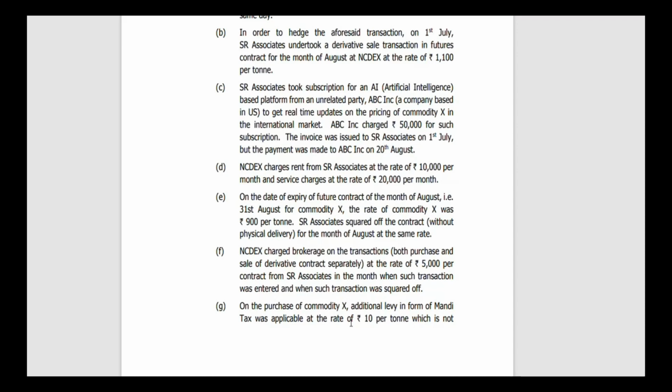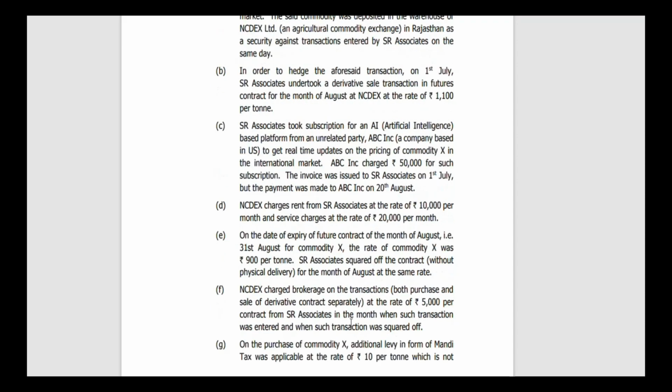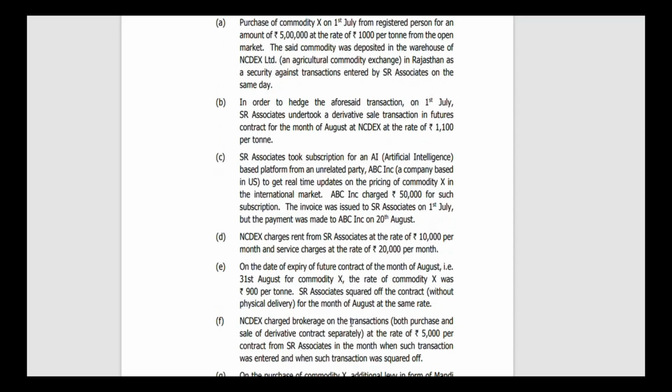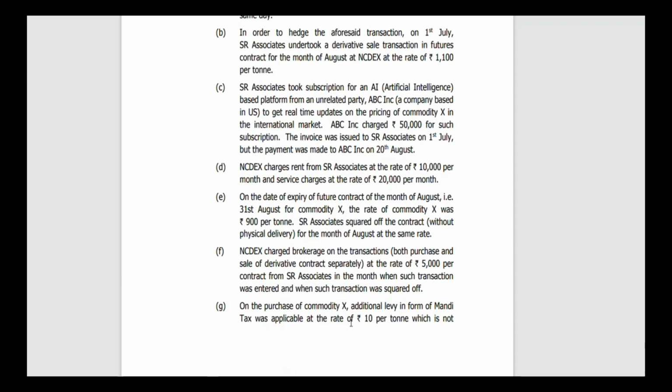Next, point E says that on the date of expiry of the future contract of the month of August, that is 31st August, for commodity X, the rate of commodity X was 900 per ton. It is nothing but a continuation of point B, where they say the rate of 5,000 per contract from SR Associates in the month when such transaction was entered into and such transaction was squared off. Here they have clearly given that there is no physical delivery; there is a square off of the transaction. So we can conclude that point B is not a supply.